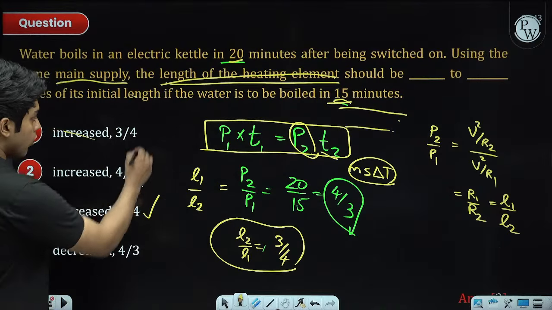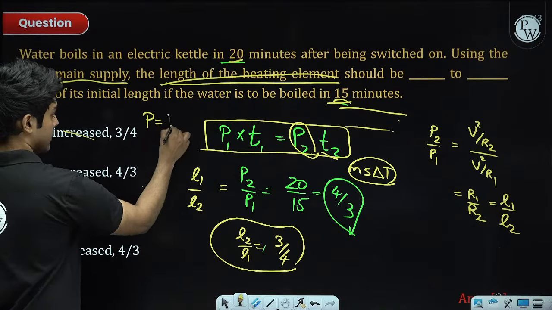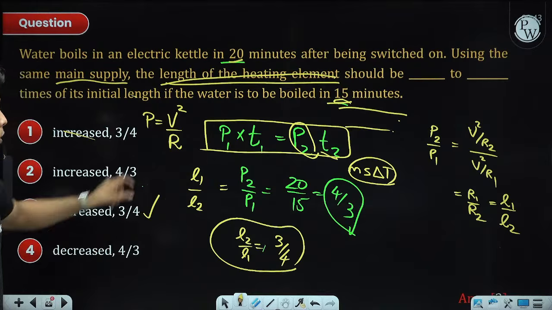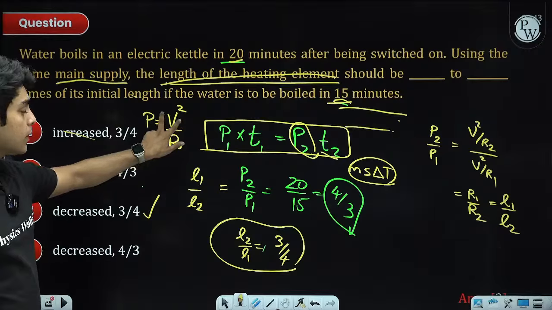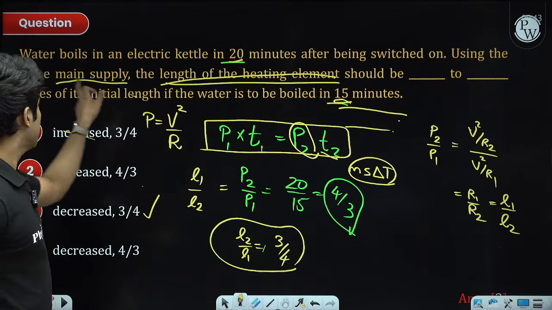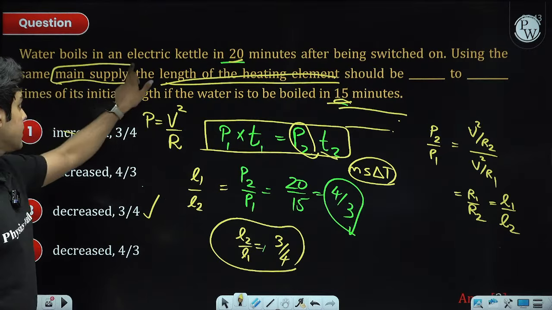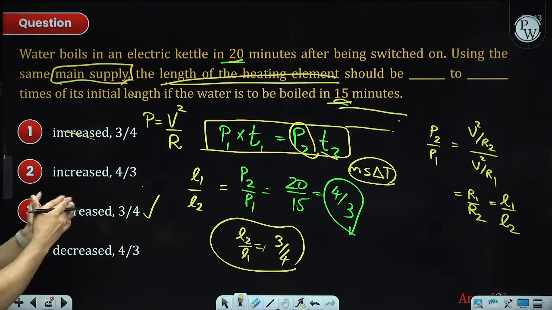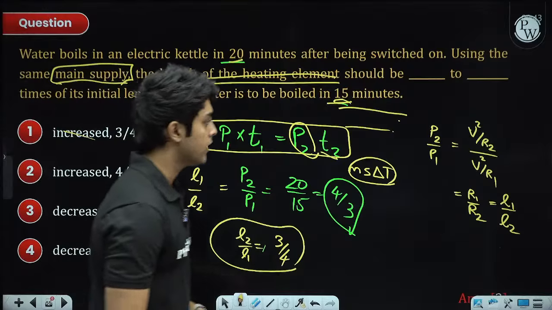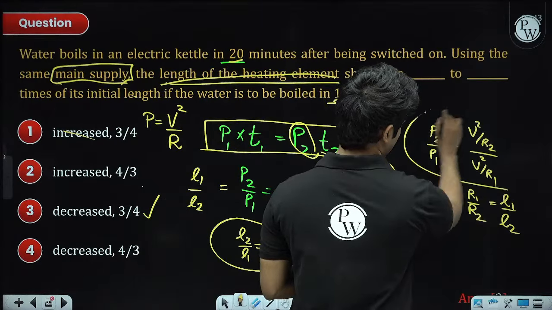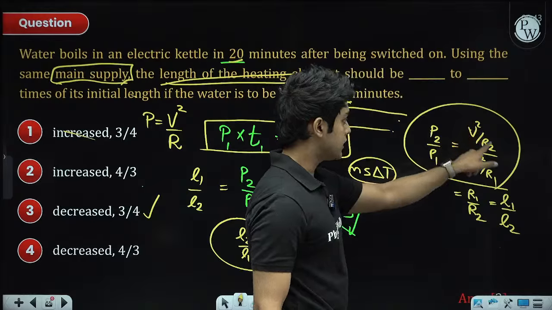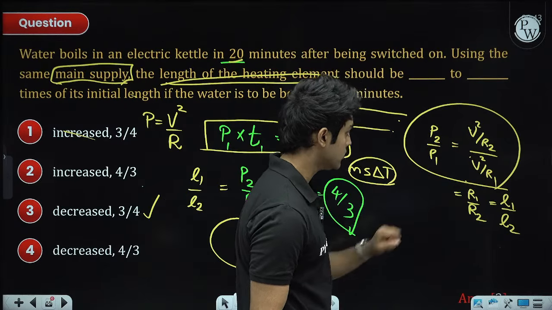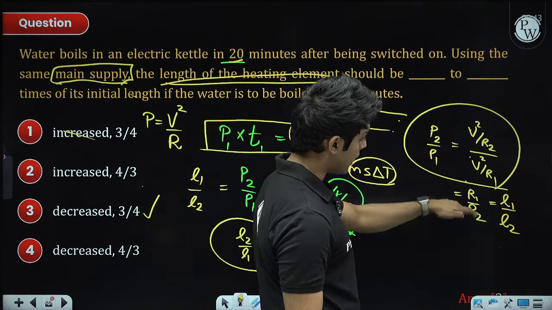Now the power of the heating element, we will write it as V square by the resistance of the heating element. And we are using this formula because V remains the same in both cases. The main supply is the same, so the voltage supplied is the same in both cases. That's why we are using this formula. So we write P2 as V square by R2, and P1 as V square by R1. So P2 by P1 turns out to be R1 by R2.